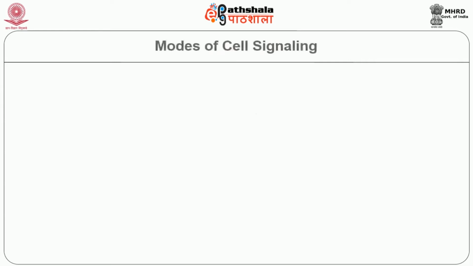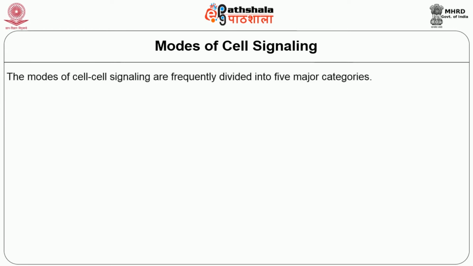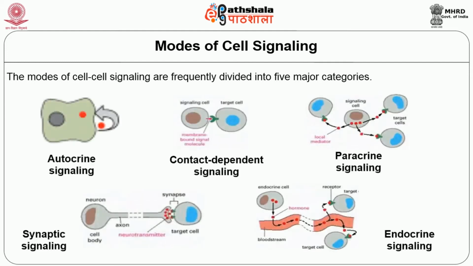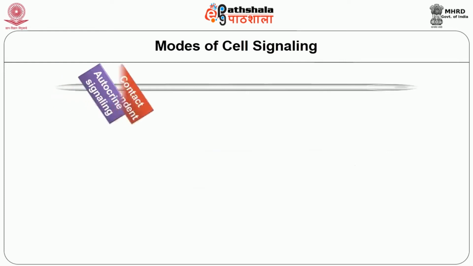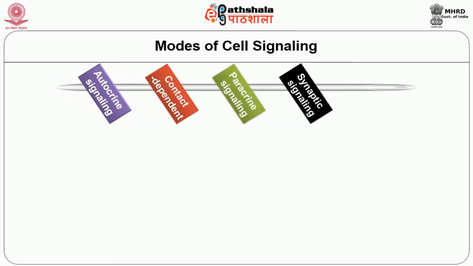Now we will be saying about the modes of cell signaling. The modes of cell signaling are frequently divided into 5 major categories: autocrine signaling, contact dependent signaling, paracrine signaling, synaptic signaling, and endocrine signaling. In autocrine signaling, the cells respond to signal molecules that are produced by them.